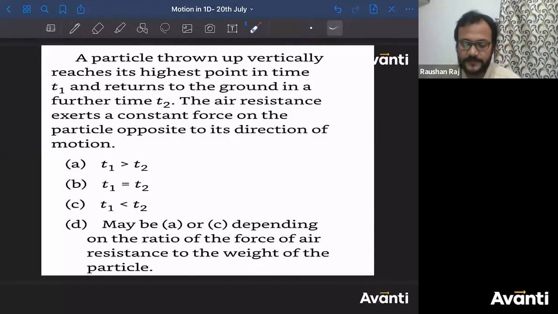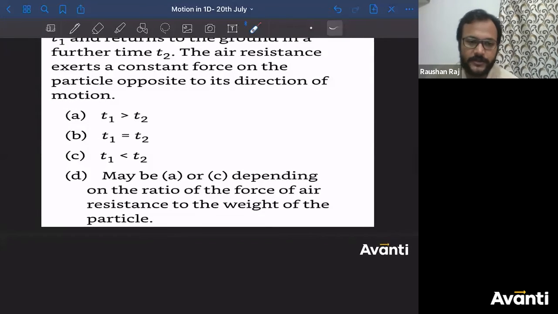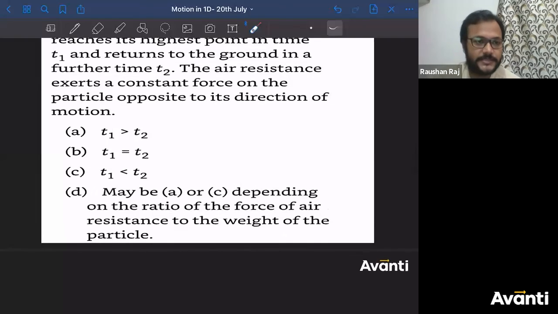So if air resistance is neglected, we have only considered acceleration due to gravity. But what about the air resistance? If air resistance is considered, how will this change the time taken by the particle to go to the maximum height and again come back to the ground? So let us find out.